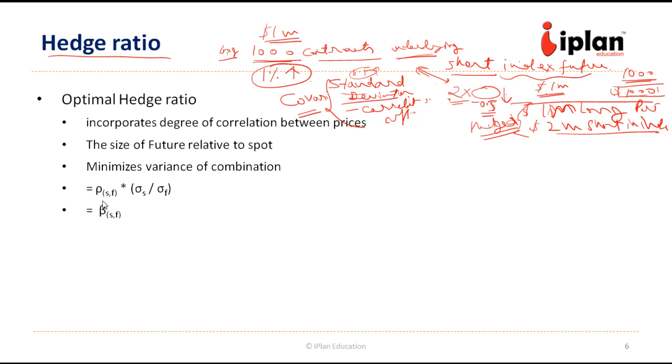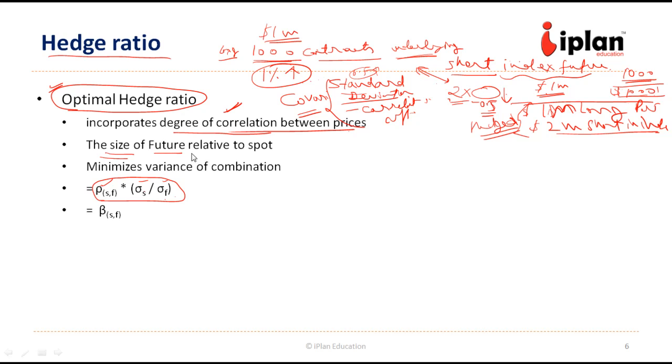So the formula is rho into sigma s divided by sigma f. So it is looking at the correlation coefficient and the ratio of standard deviations. So what is the expected movement in spot, what is the expected movement in future, and then how correlated they are. The combined effect will be the optimal hedge ratio. So the optimal hedge ratio will incorporate the degree of correlation between the prices, whether they move together, whether they move in opposite directions, what is the kind of correlation between these two prices. Then it will give us the size of future relative to spot.